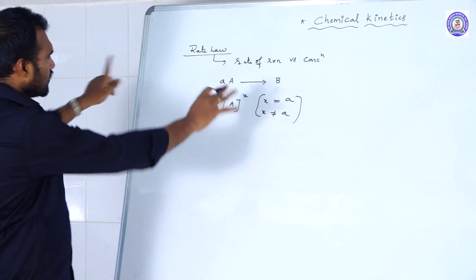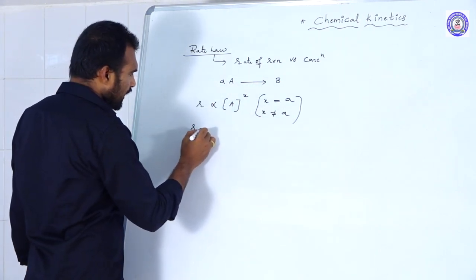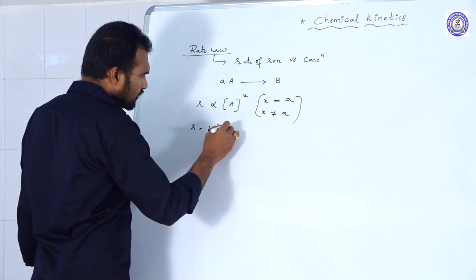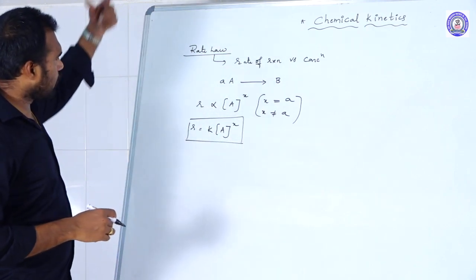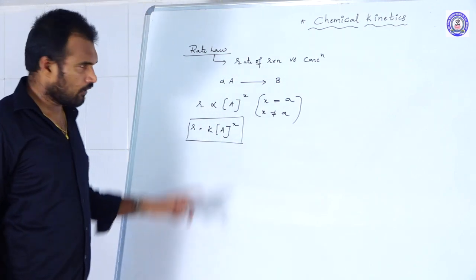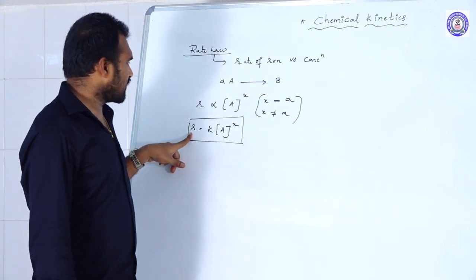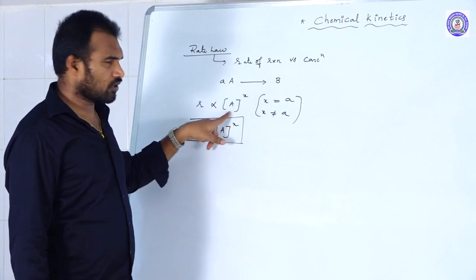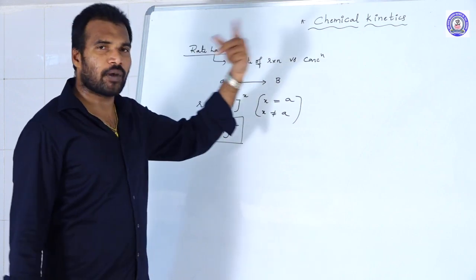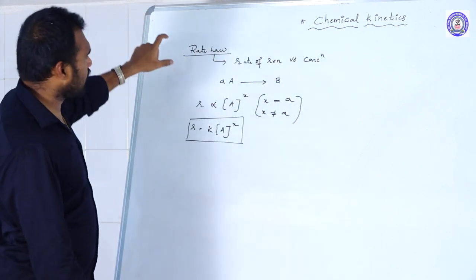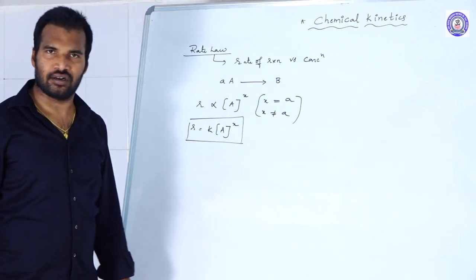So rate is proportional to concentration of A to the power of x. So rate is equal to K into concentration of A to the power of x. This is what we call the rate law. So rate of the reaction is directly proportional to the product of concentrations of reactants to the power, and that power may or may not be equal to the stoichiometric coefficients. That law we call the rate law.